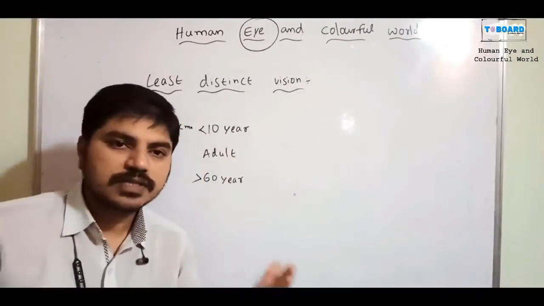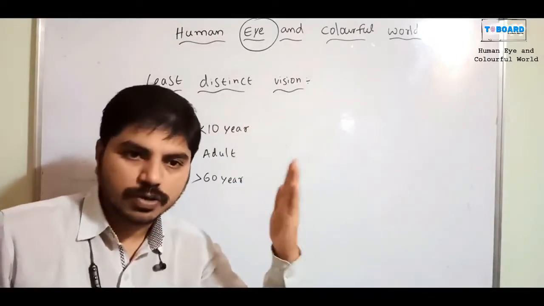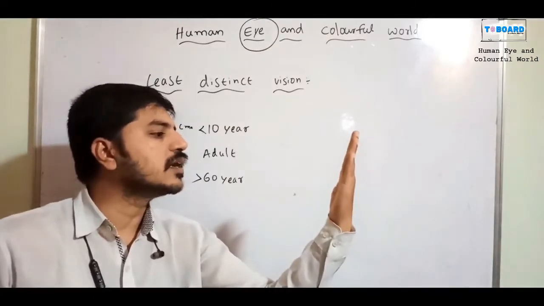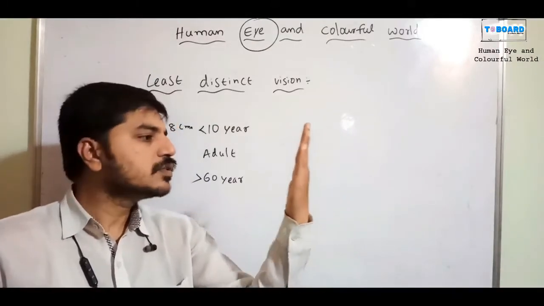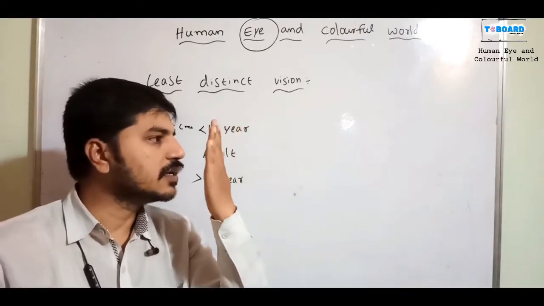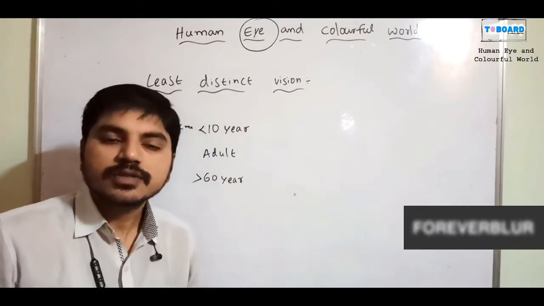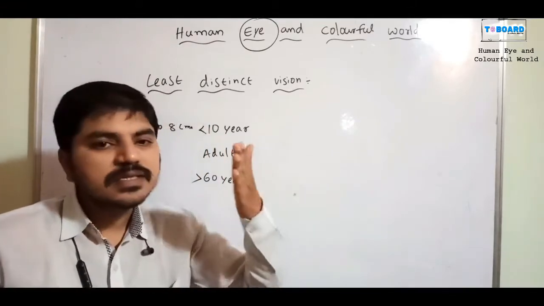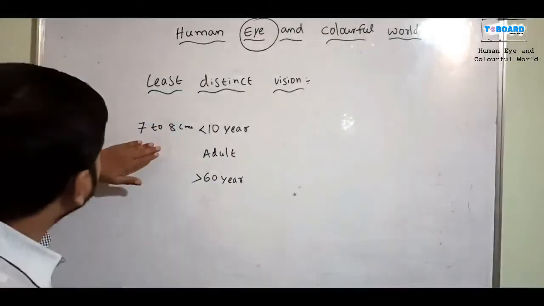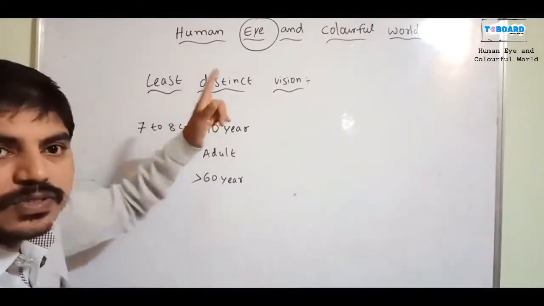For example, you can bring any book. Consider my palm as a book. If you keep your palm somewhere near, you can see it perfectly, right? If I keep it farther like this, then I cannot see my palm clearly. Because of that reason, there is a least distinct value. That is why people below 10 years can see up to 7 to 8 centimeters.